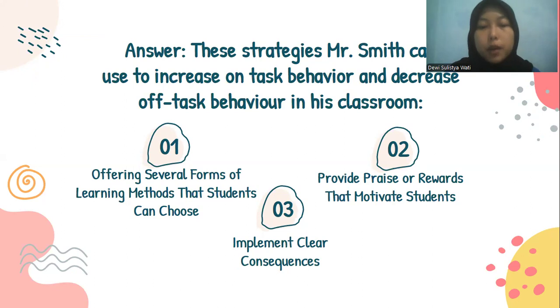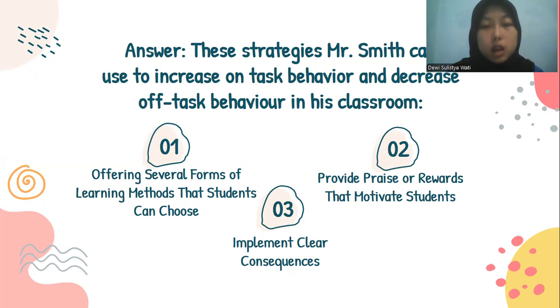The second is provide prizes or rewards that motivate students. Mr. Smith must hold the reins of the class in his hand. When students do their assignment on time, Mr. Smith gives praise such as "Good job, kids. This is what I expected." And also during the question and answer sessions, Mr. Smith says that there will be an award for each student who can answer the questions. This can motivate students to listen to Mr. Smith's explanation. The last is implement clear consequences.